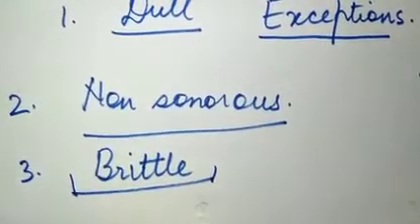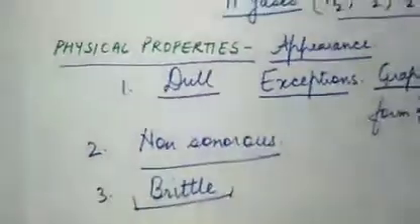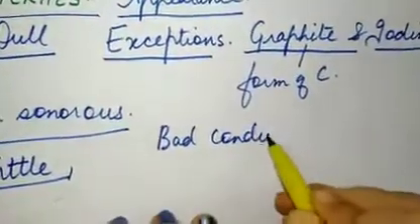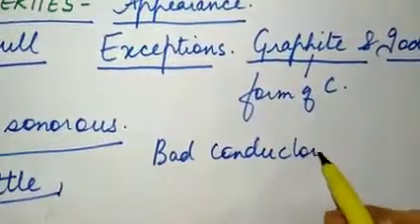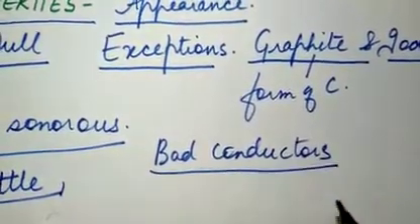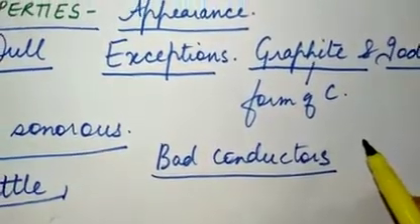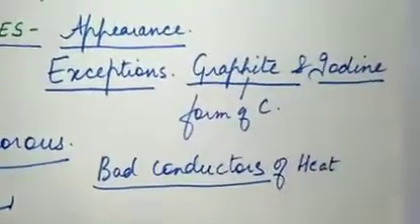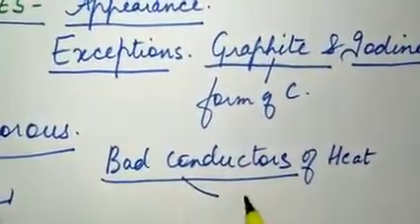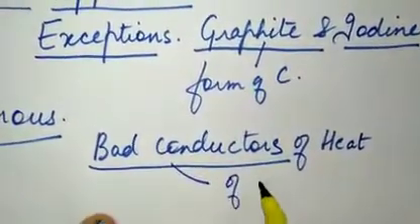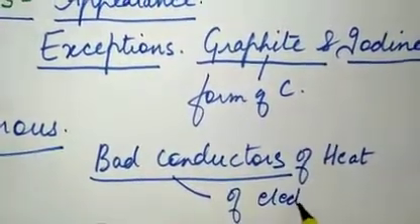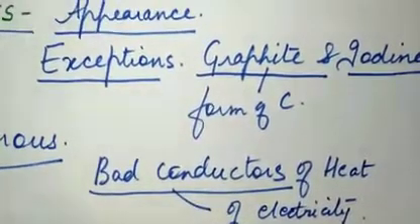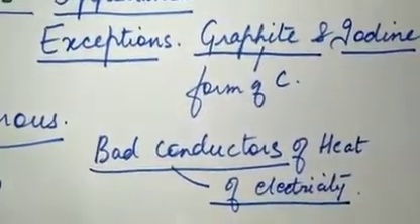Then they are bad conductors of heat and electricity both, okay? So they are bad conductors of heat and bad conductors of electricity. Again, you should know what the exceptions to this are. All the non-metals are bad conductors of electricity except